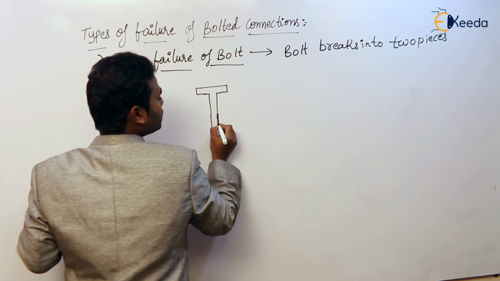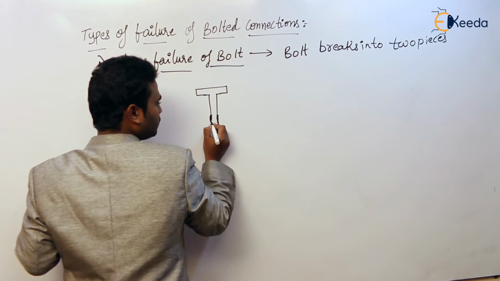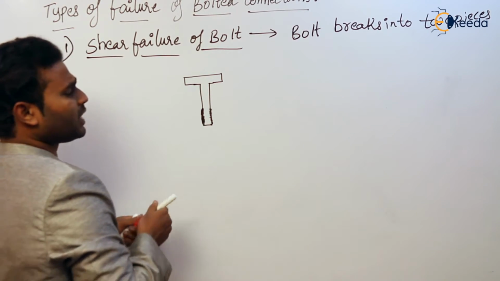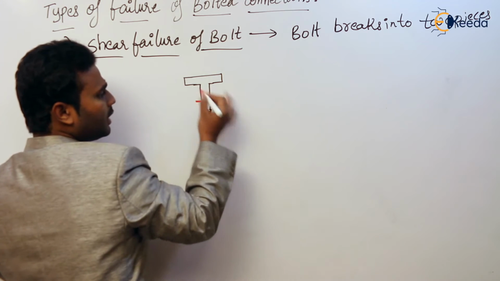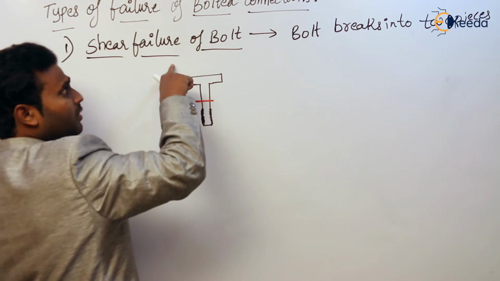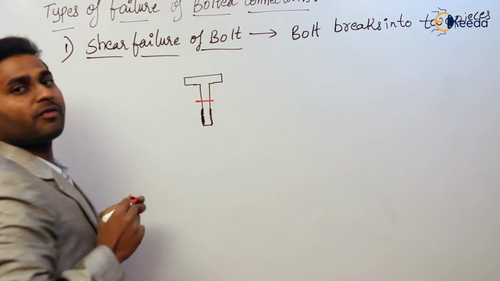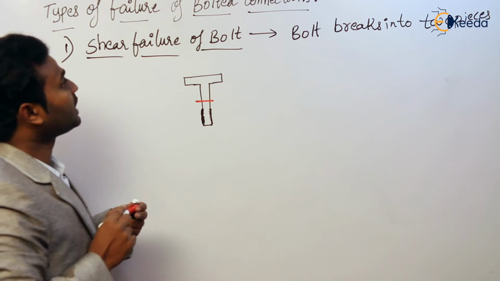So here the threaded portion. Now in shear failure, how is it going to fail? It is going to break at this section. So the area in shear is the circular area, pi by 4 d square. Clear? That is a shear failure.